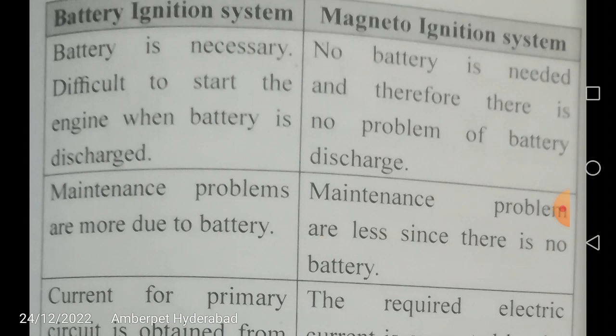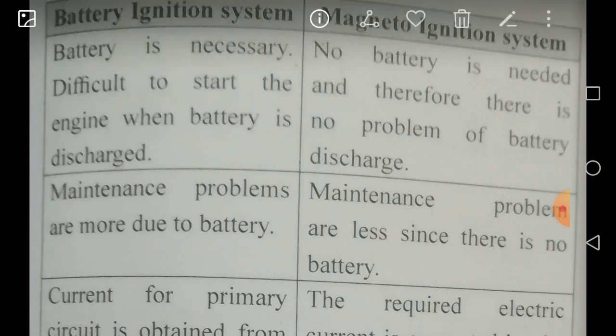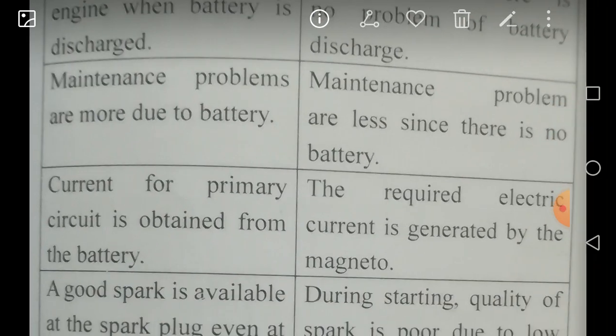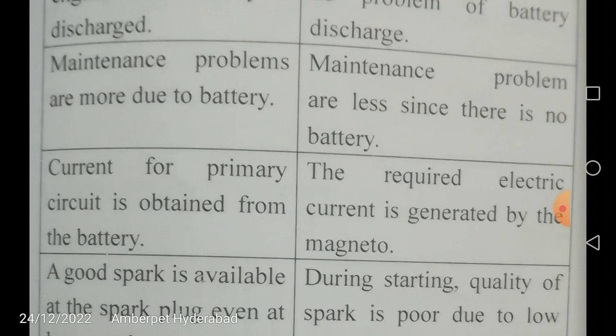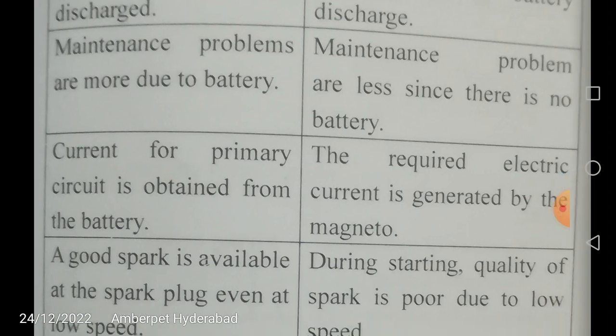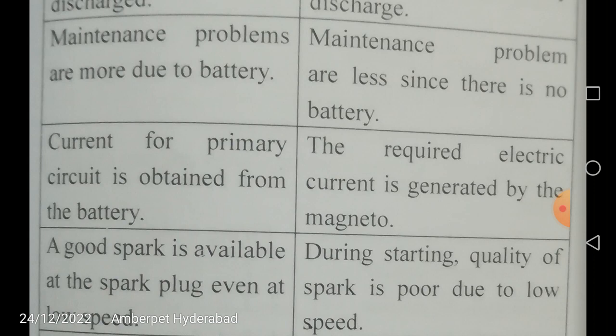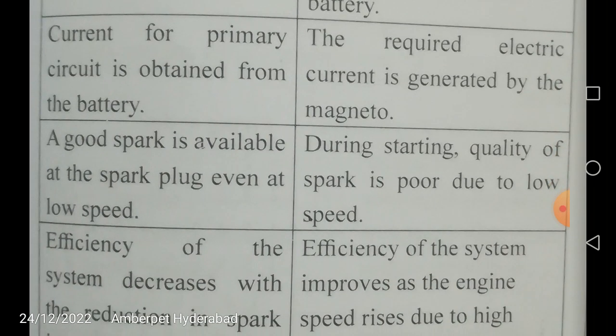But whereas there is no problem of battery discharge, because there is no battery at all in the magneto ignition system. Now maintenance problems are more due to battery. So battery needs a lot of maintenance activities, but these maintenance activities are not present in the magneto ignition system. So maintenance problems are less, since there is no battery at all in the magneto ignition system. Current for the primary circuit is obtained from the battery. We have seen that on the left side we have the primary circuit, which is supplied current from the battery, and on the other side we have the secondary circuit.